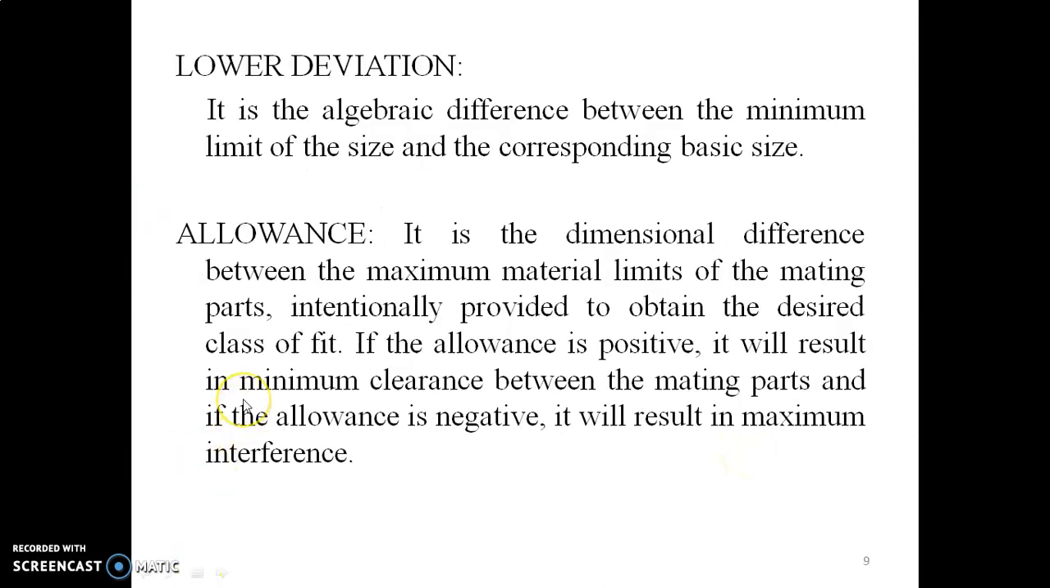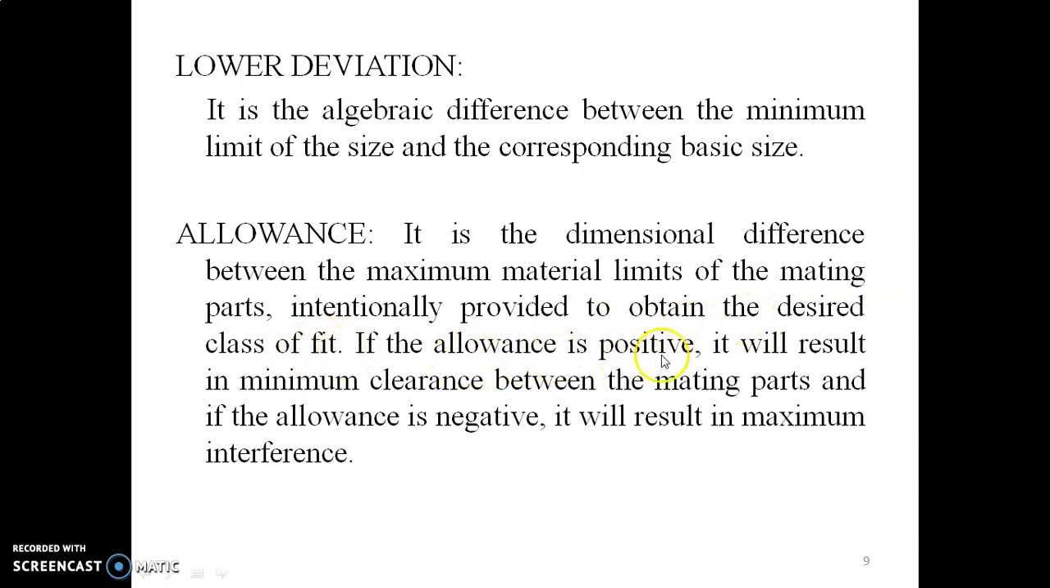Now the lower deviation and the allowance. What are the lower deviation and the allowance? We will see. Lower deviation is the algebraic difference between the minimum limit of the size and the corresponding basic size. Allowance is the dimensional difference between the maximum material limits of the mating parts, intentionally provided to obtain the desired class of fit.